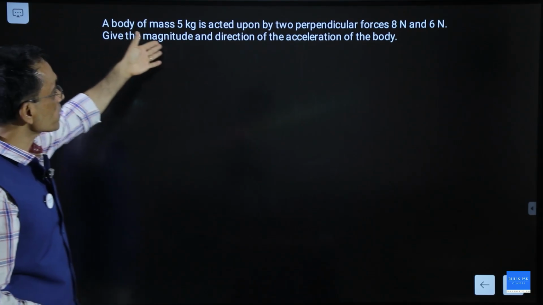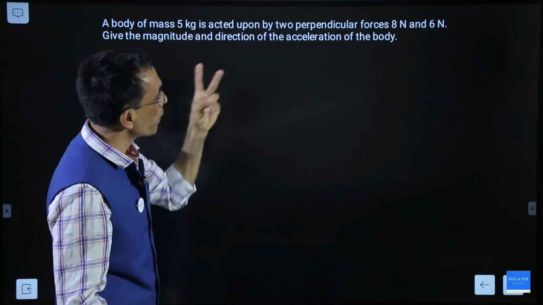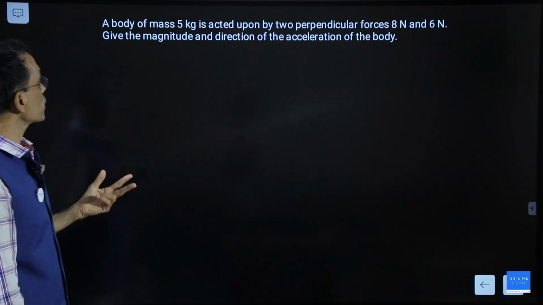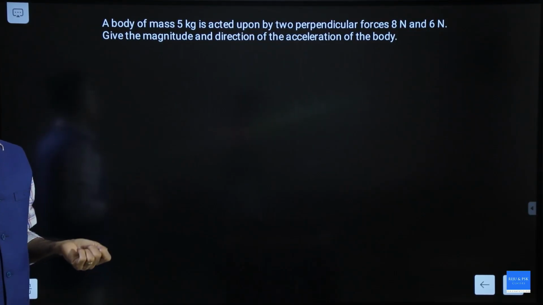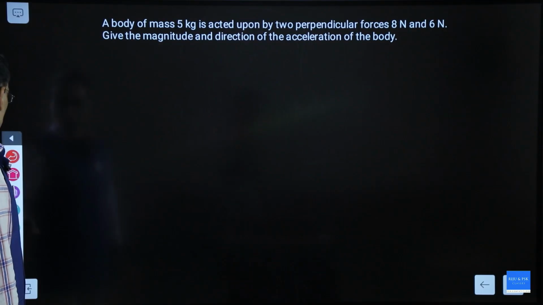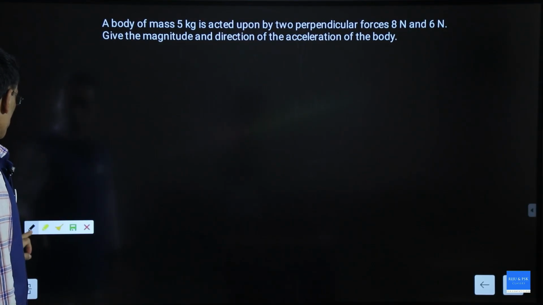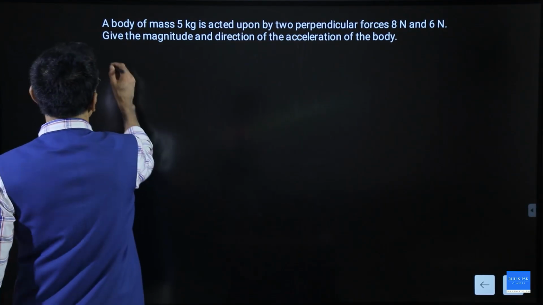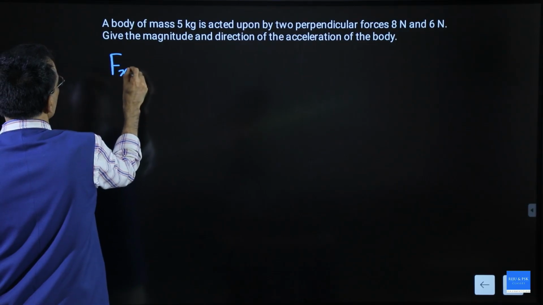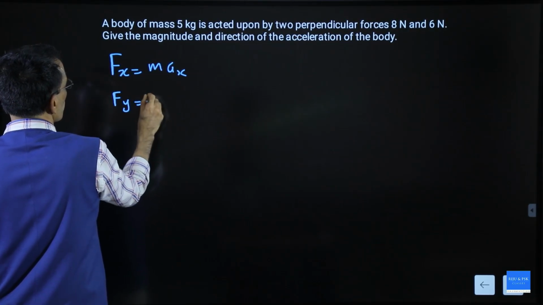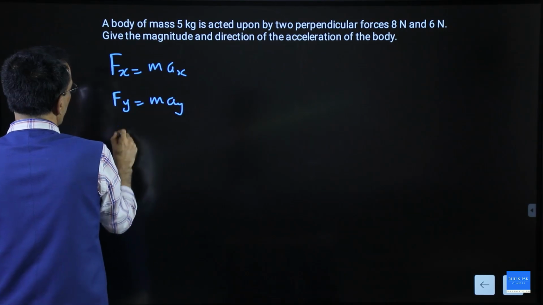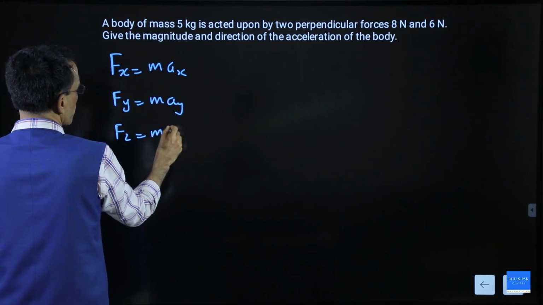A body of mass 5 kg is acted upon by two perpendicular forces, 8 Newton and 6 Newton. Give the magnitude and direction of the acceleration of the body. This is the application of force in the component form. You remember that one. I told you Fx will give you m into Ax, Fy will give you m into Ay, and Fz will give you m into Az.